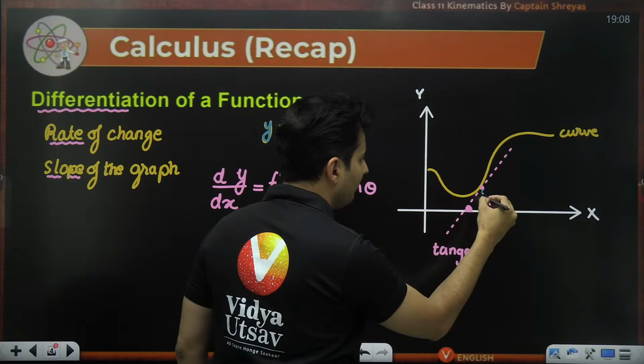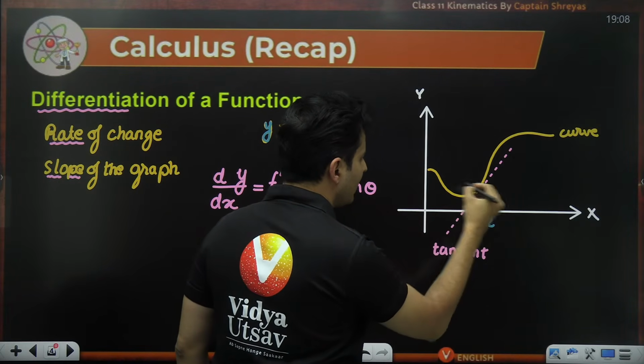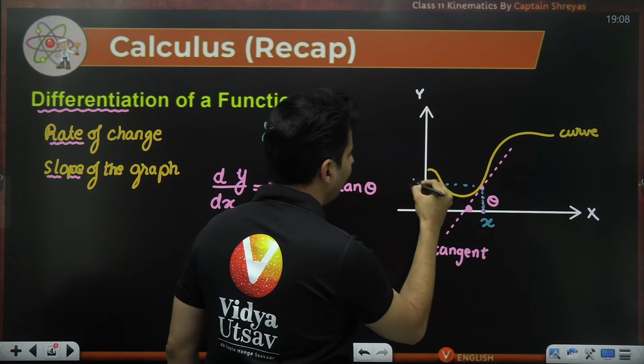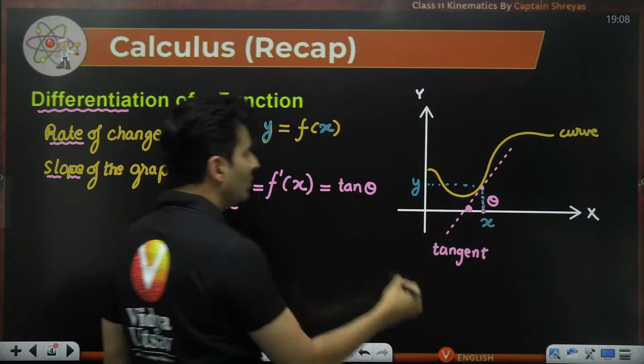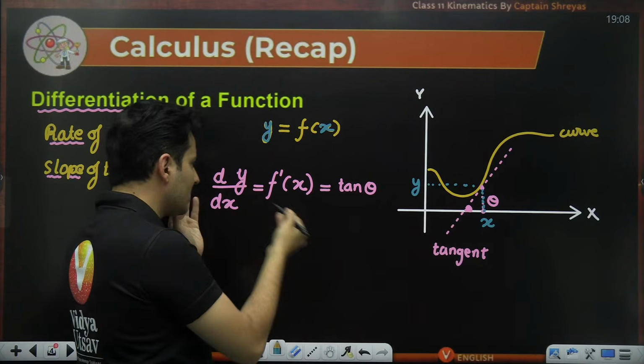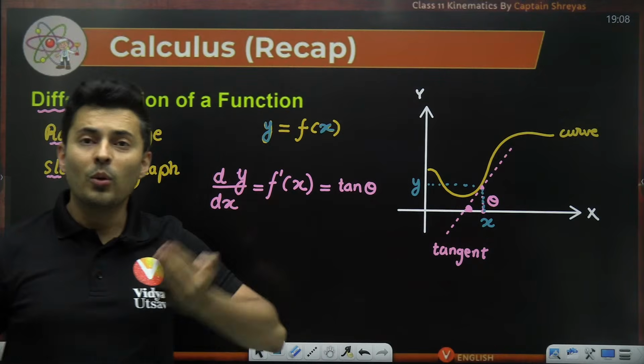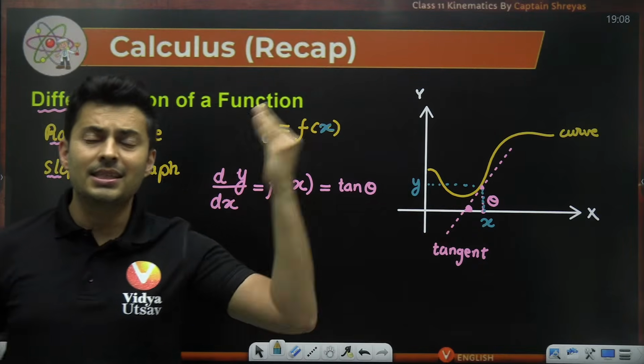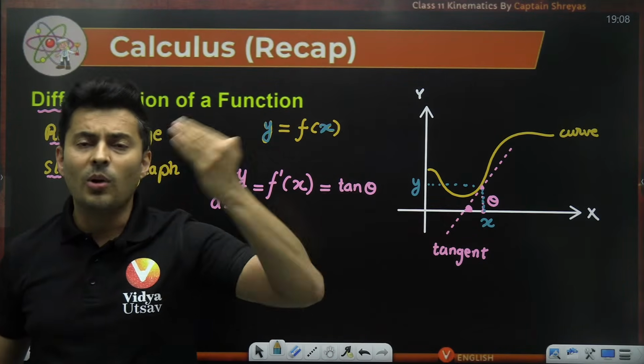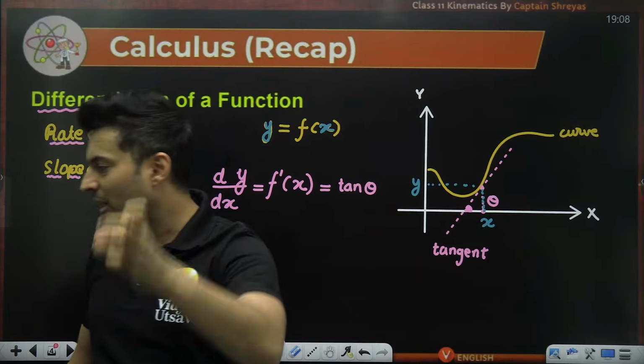So if you give me the value of x, I will tell you the y at that location. So if I want to find the rate of change, you find the derivative of that thing, how quickly it is changing. It is the instantaneous value of change with respect to something.